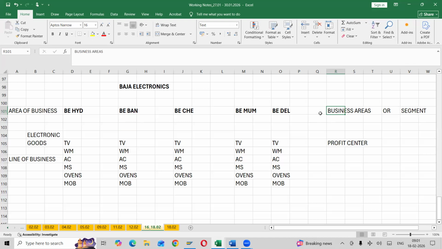Clear? So for example, if I am using TV, say 18 inches, 21 inches, 26 inches, 31 inches, and I want segregation, so what is the profit on 18 inches, 21 inches? Washing machine, what are the different brands? Then we can propose business area on that particular level. But again, we are not proposing any business areas in S4HANA.